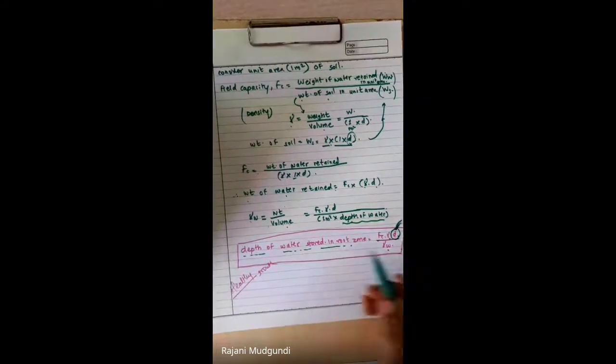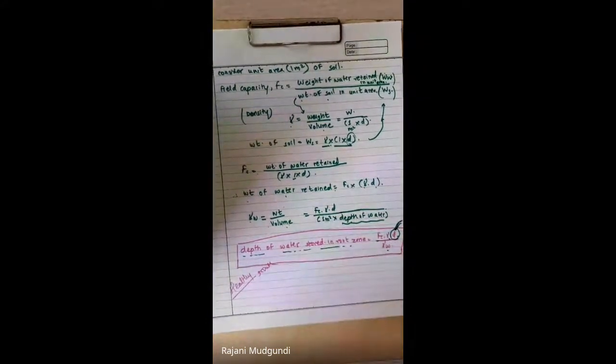Once water is supplied to the irrigated land, it will get filled up to its capacity, FC, or maximum water capacity. Beyond that, if you supply water, it will not be of any use for the growth of the crop. It will get drained out of that system, right?